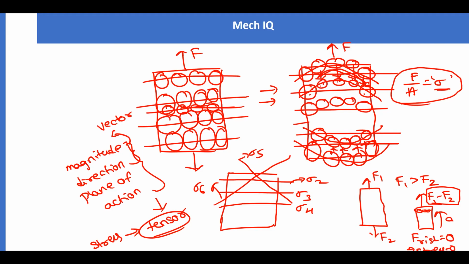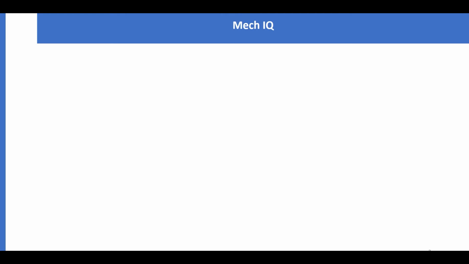So let us see another case. Let us say a body has a force acting in the downward direction and a force acting in the upward direction. These two will cancel each other. Even though they exert equal and opposite force on this body, they act on the same point. So there is no stress developed, no force restricted by the molecules inside. That implies the restriction force F is equal to 0, so stress is equal to 0. So whenever there is stress, the forces have to be equal and opposite, and those forces should also act at different points of the body. Let us conclude this.